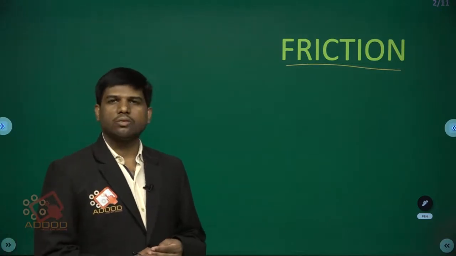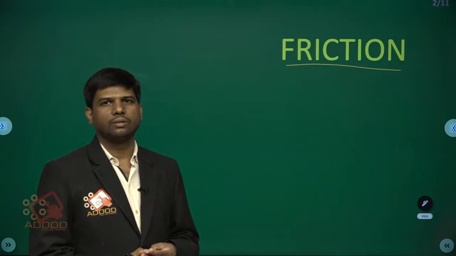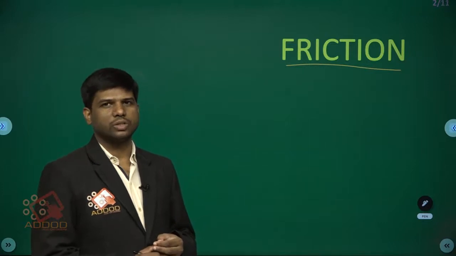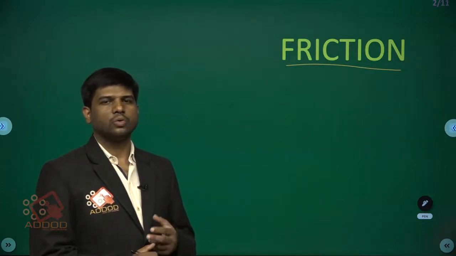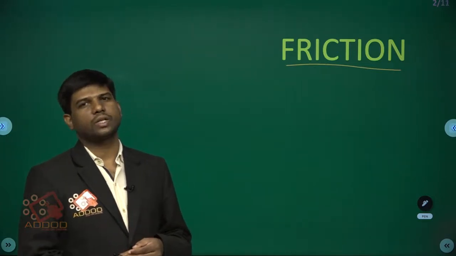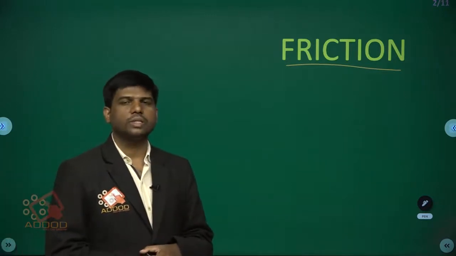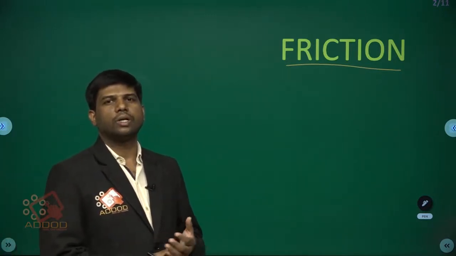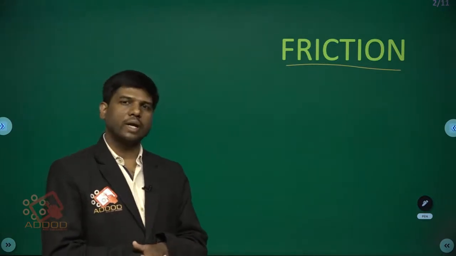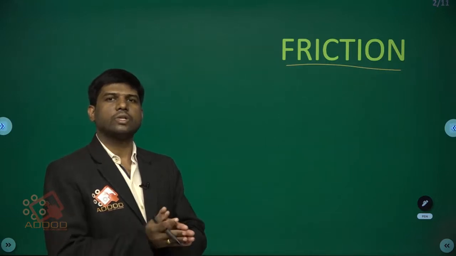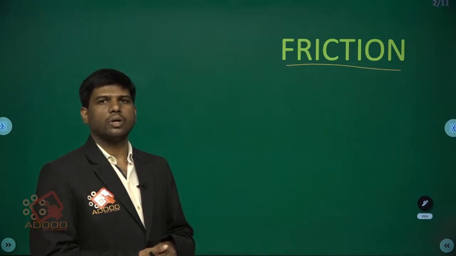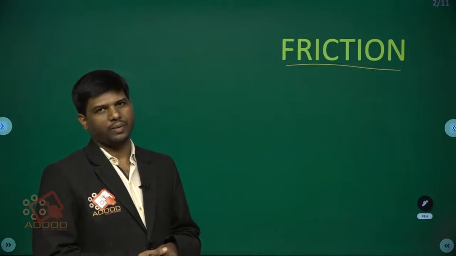Forces are of two types: contact force and non-contact force. Contact forces are seen in two ways: one is muscular force, the other is frictional force. Frictional force is the force developed when two surfaces are in contact with each other. It is a contact force that develops between two surfaces, and it acts on the body opposite to the direction of the motion of the body.